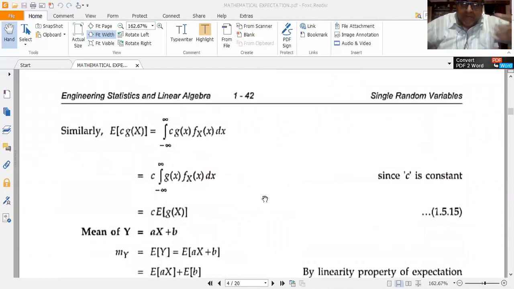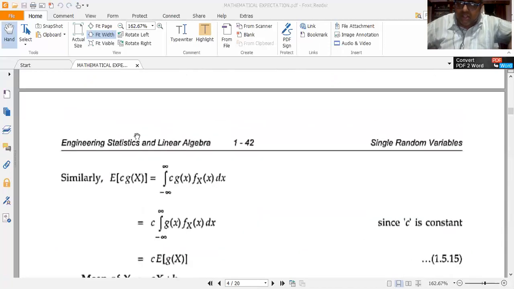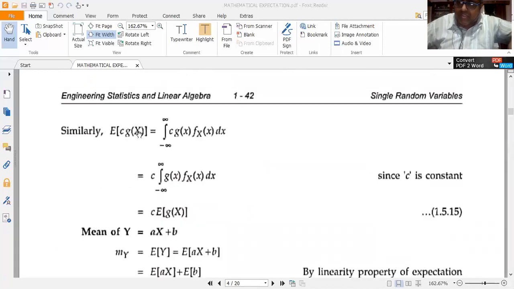In the meanwhile, before we go on to the property, we also prove another very, very important concept. Suppose I have a g of x function. Let me multiply g of x by a constant c and then take the expectation, that is, the expectation operation of the function g of x multiplied by a constant c. So expected value of c g of x is simply given by c into expected value of g of x.